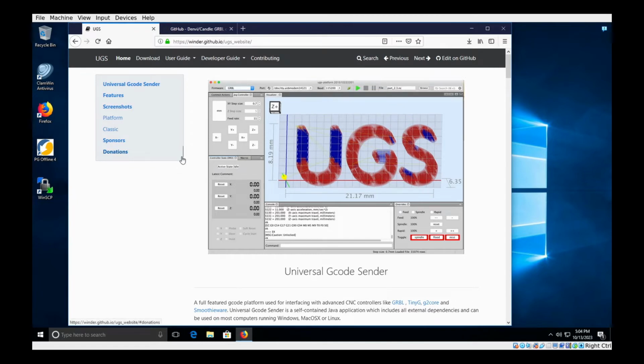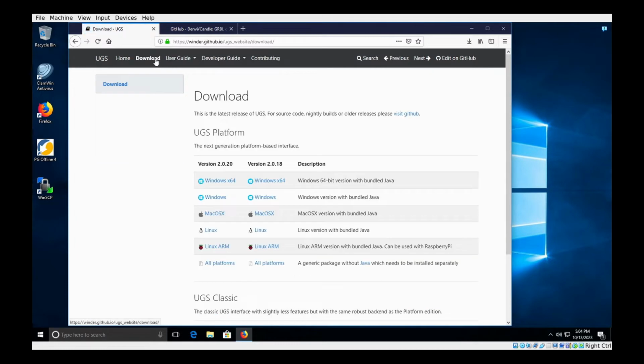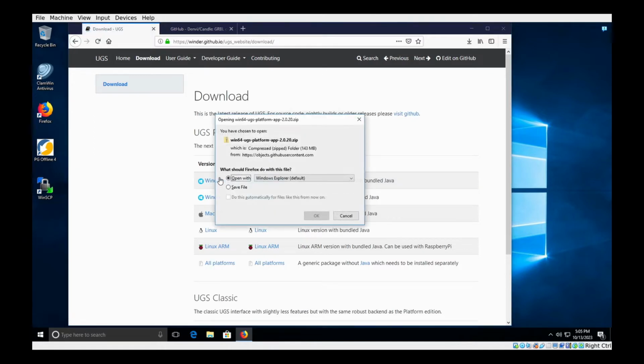Web links are exactly the same, and again, they're going to be in the description underneath the video. So let's go up to download, and we're going to pick again 2.0.20, but this time for Windows x64. We're going to save the file.